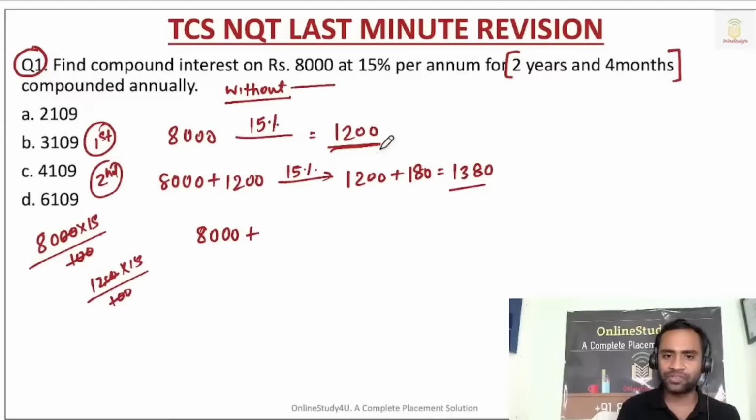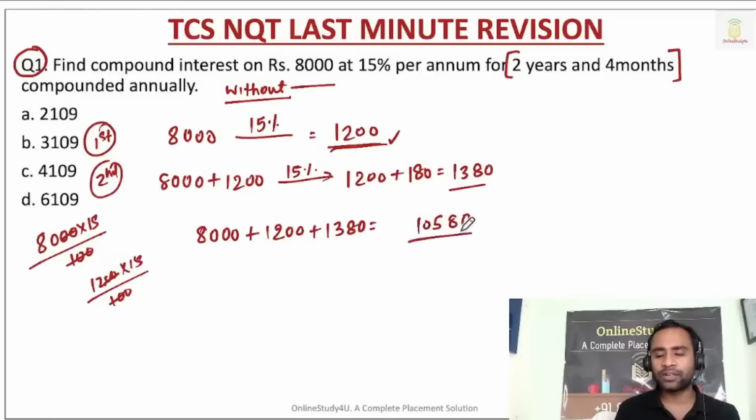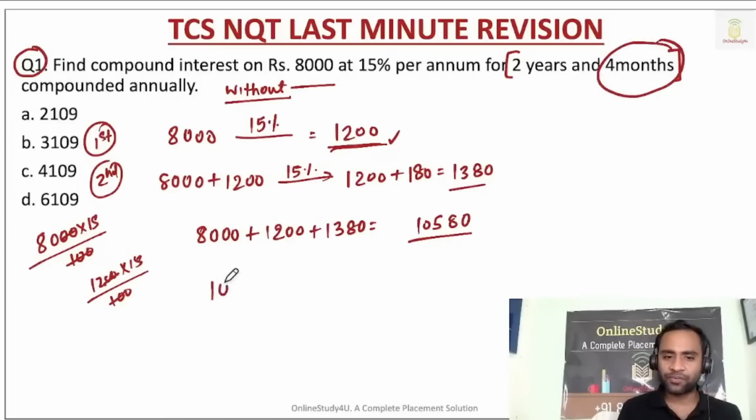8,000 rupees was your principal, and in the first year you got 1200 interest, and in the second year you got 1380 interest. So the total is 10,580 rupees. Now you just invest it for 4 months.